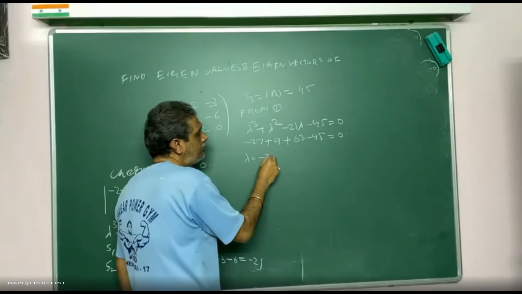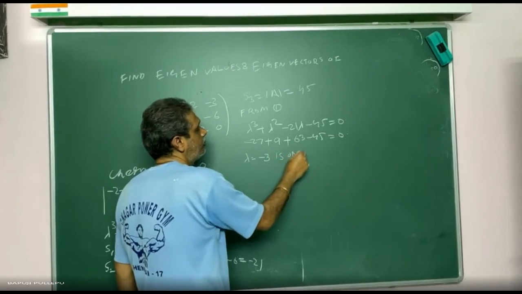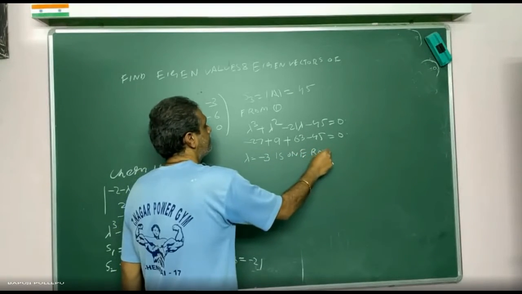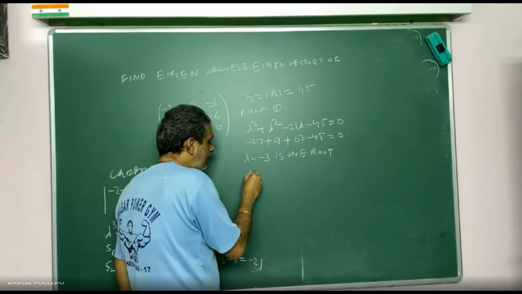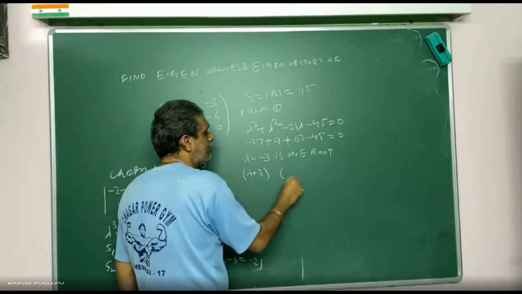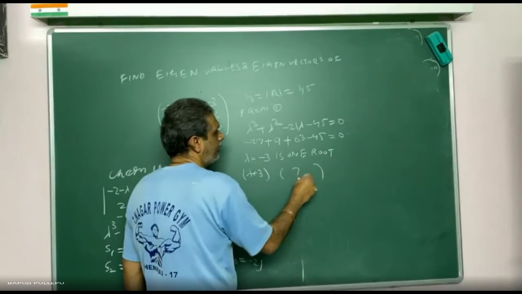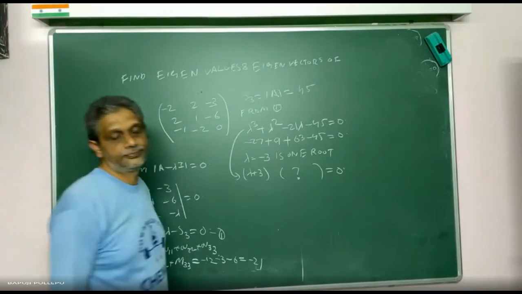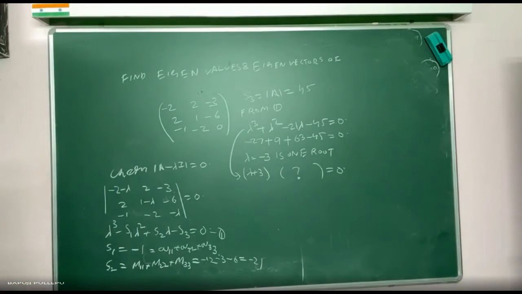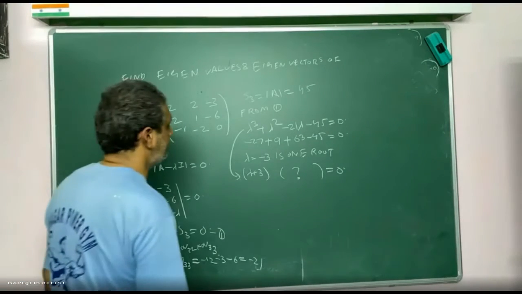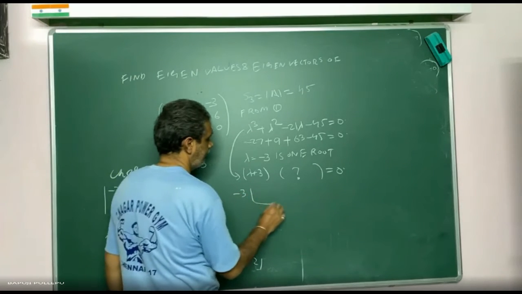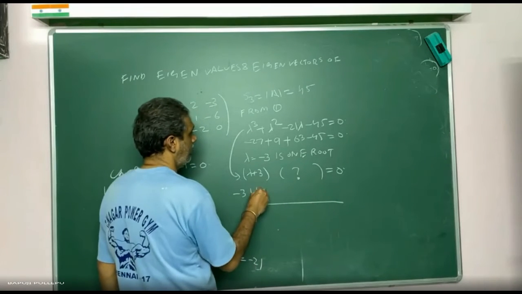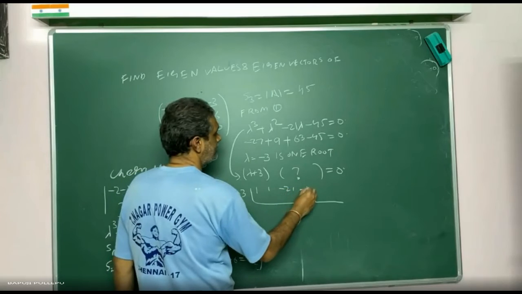Now from this, what do you understand? Lambda equal to minus 3 is one root. So this whole equation, how can I write? Lambda plus 3 into something. This something I want to find out. How will you find it? Go for synthetic division. Write minus 3, then the coefficients 1, 1, minus 21, minus 45.